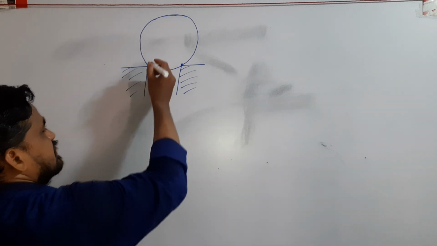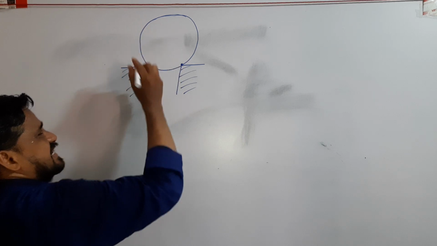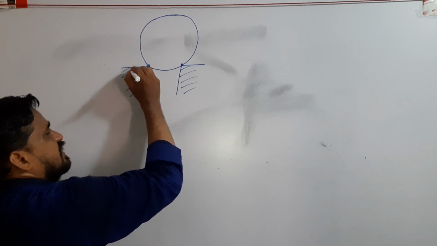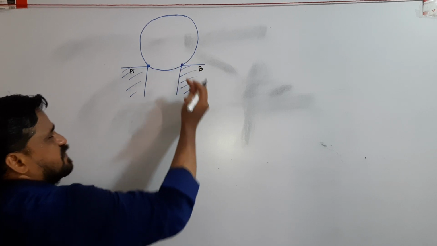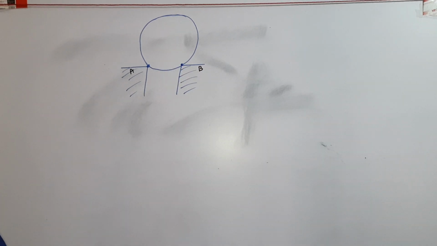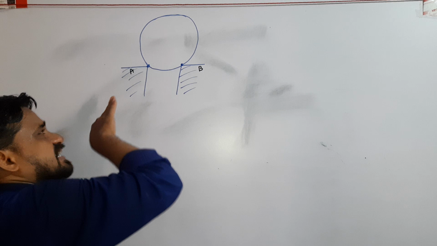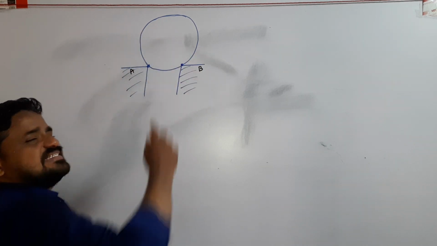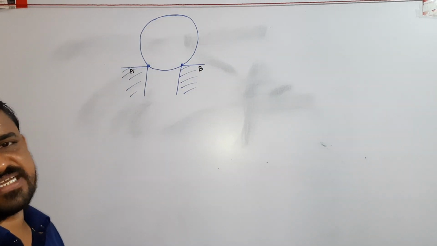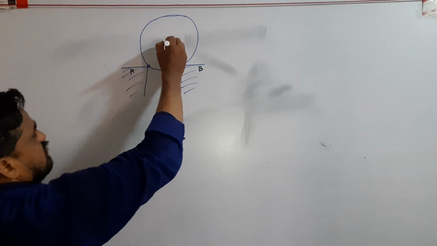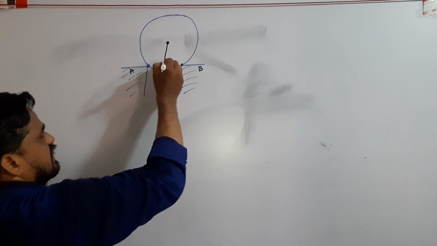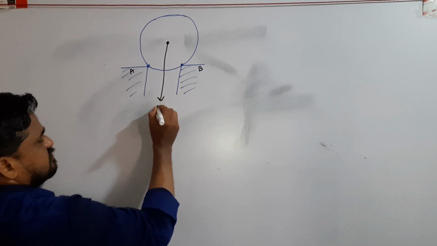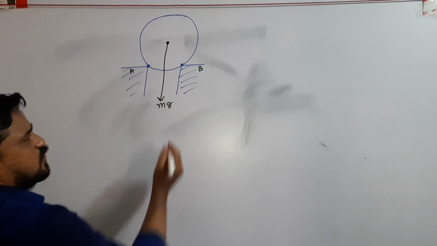Here the question is, what are the normal forces acting on the sphere at point A and at point B? That is our question. See, first the basic force acting on the sphere is the gravitational force.